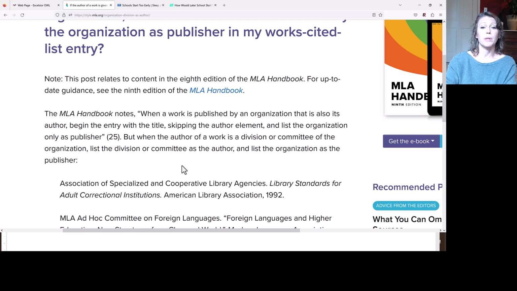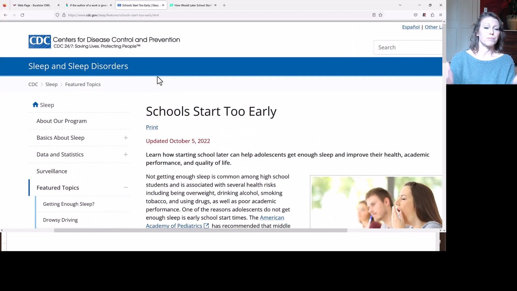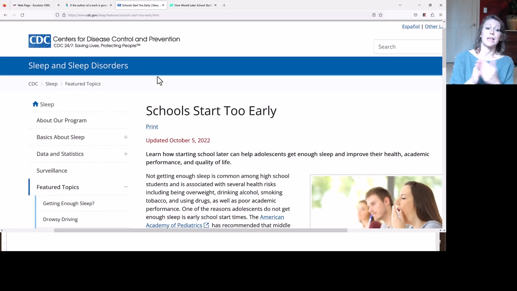And they give you a couple of examples, but I want us to use what I generally see my students using as an example. Here is the Center for Disease Control. So my students like to use this website a lot. Sometimes their information will have an author and a lot of times it will not. So basically what MLA is saying is that if it doesn't have an author, you skip that and you start the works cited entry with the title instead, and the CDC remains in that publisher and in the container information after the title.